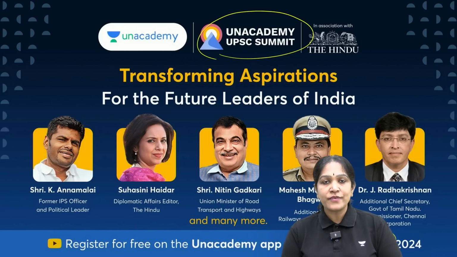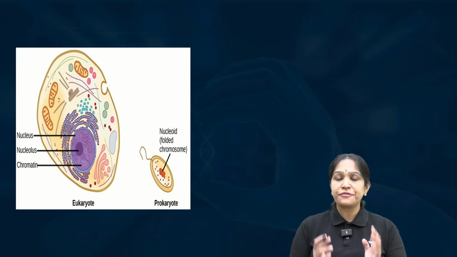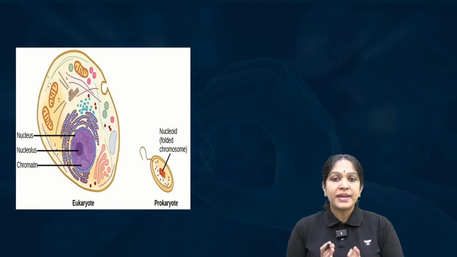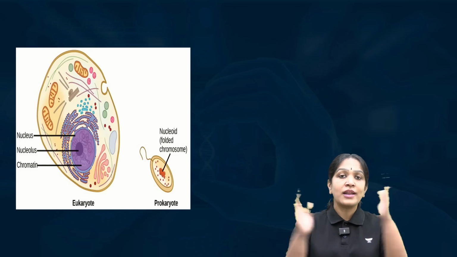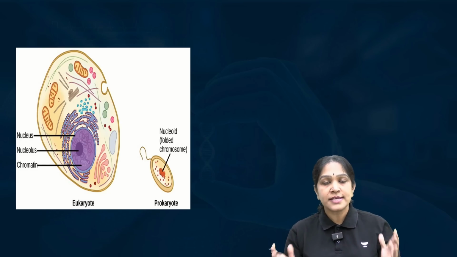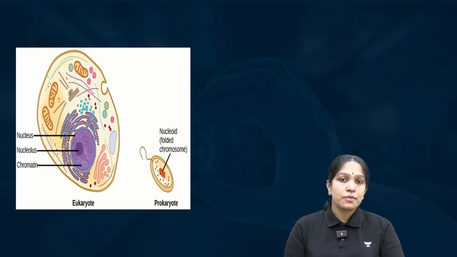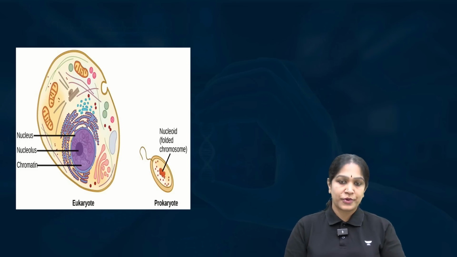Let us now continue with our topic, cell, structure and function. Firstly, what is a cell? Cells are the building blocks of an organism. Just the way a wall is constructed with the bricks, same way an organism is constructed with the cells. Every cell, whatever might be the type, will definitely have 2 components.